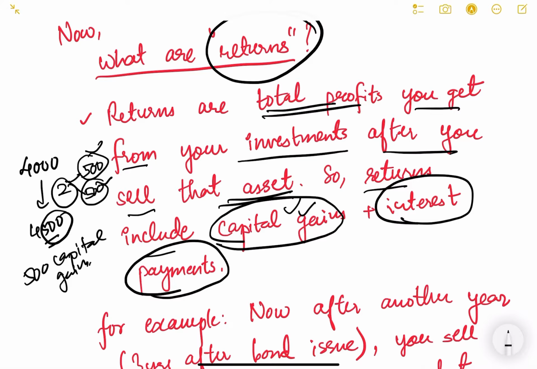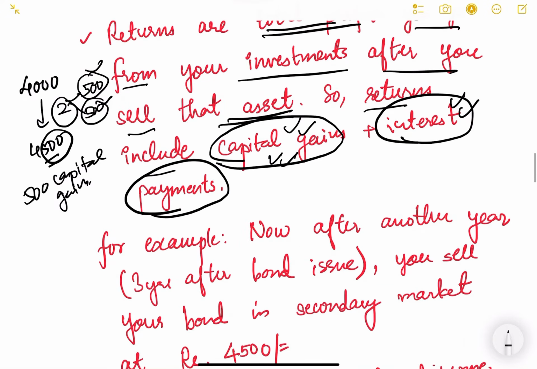So whenever you are holding any bond, there are 2 types of income possible. One income is your interest or coupon payment, and the second income is your possible capital gains. You may face a capital loss also. For example, if you purchase the bond for 4,000 rupees, but after 2 years when you sell it the price is 3,800, here you have a capital loss of 200 rupees. So it can be capital gains or capital loss. You have to find your total income from that investment.